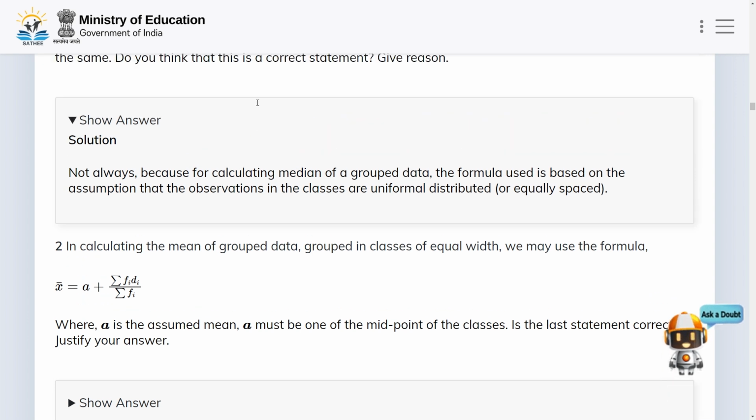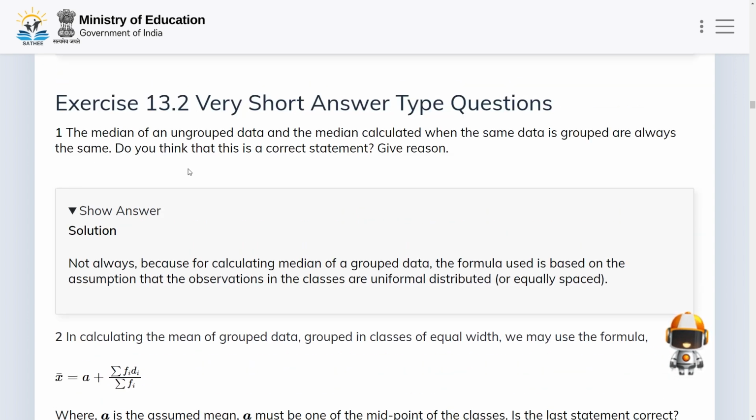That is why the median of an ungrouped data and the median calculated when the same data is grouped are not always the same. So this statement is not correct.